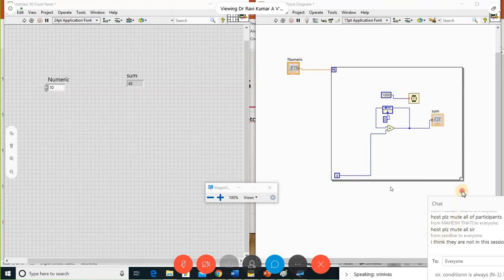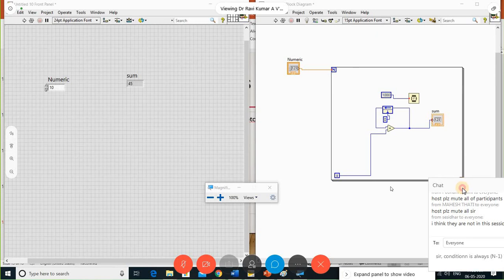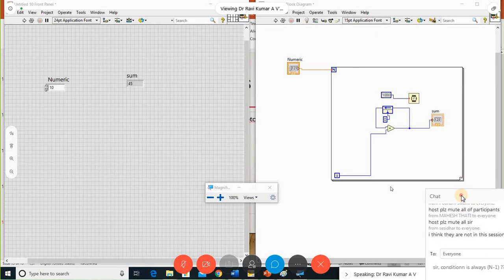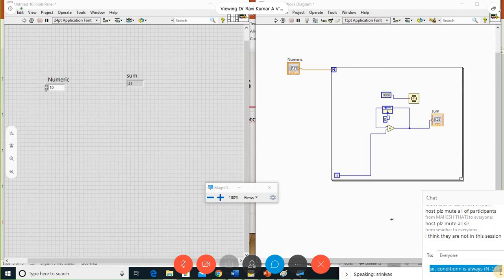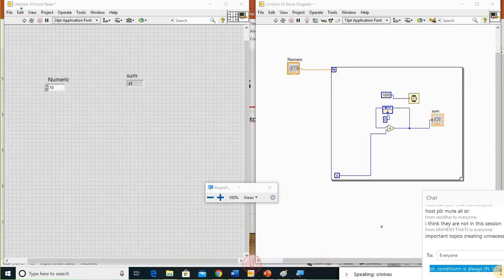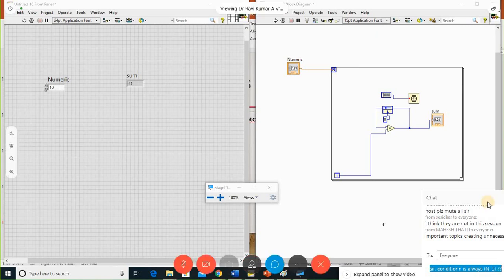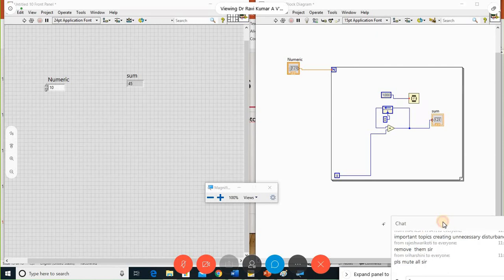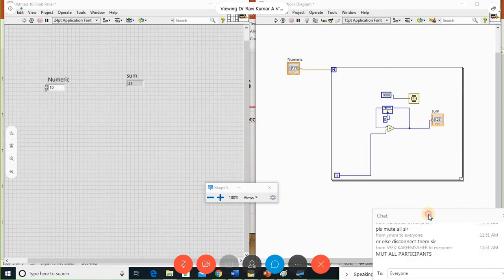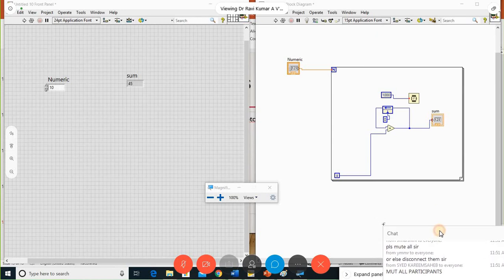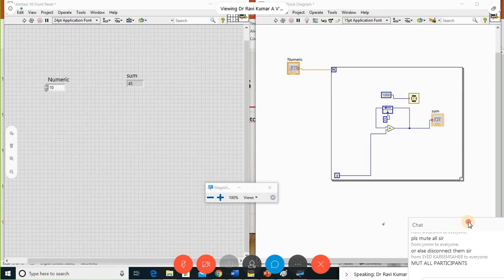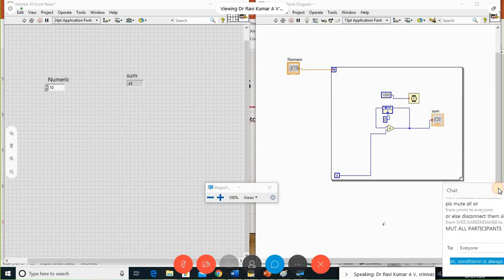Some people are using headphones. Please mute yourself. Srinivas sir, can you mute yourself? Yes sir, I muted everyone, but whoever is using headphones, there may be a problem.